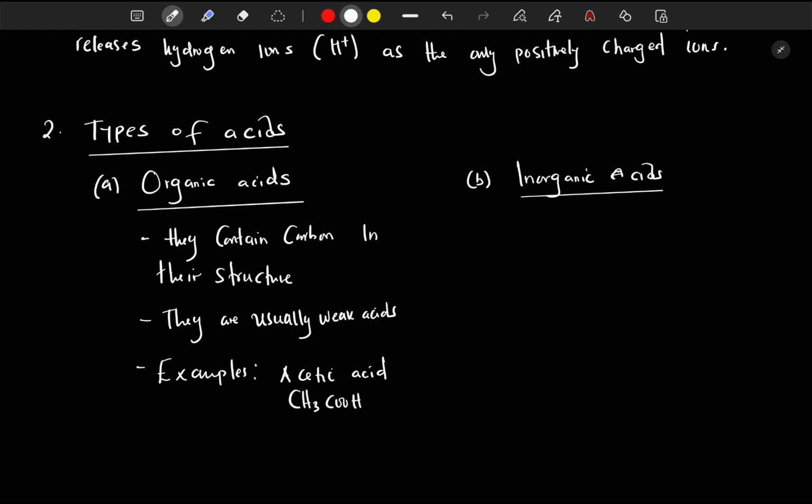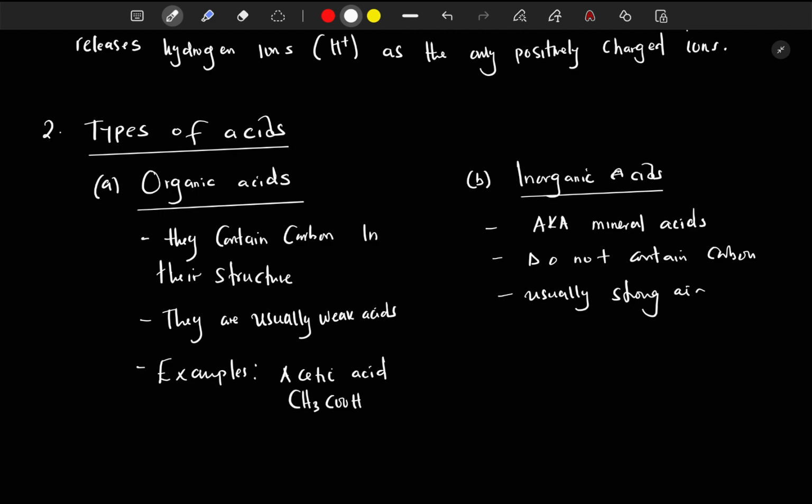Next, we have inorganic. Inorganic, they are also known as, aka mineral acids. Mineral acids. They do not contain carbon. They do not contain carbon. And they are usually strong acids.